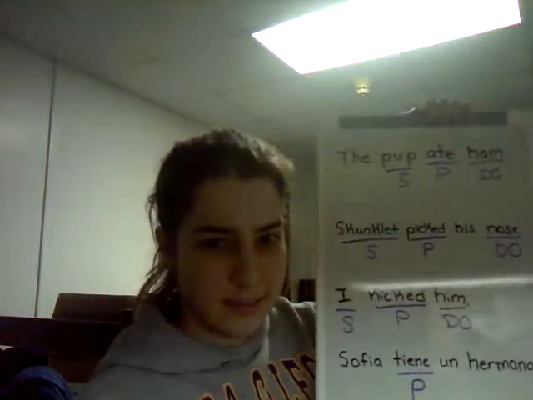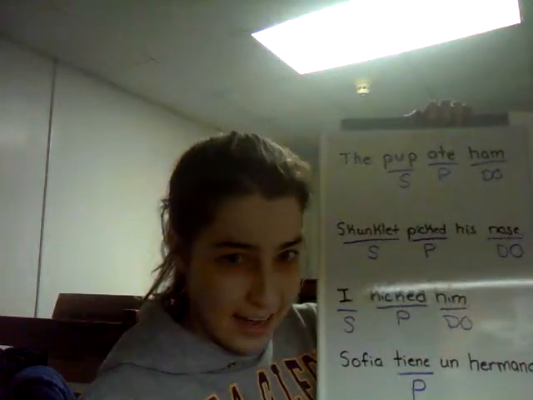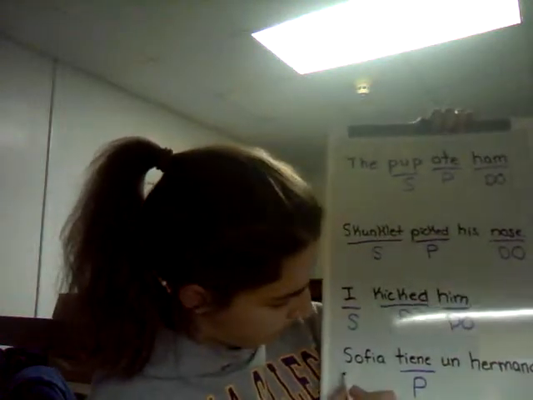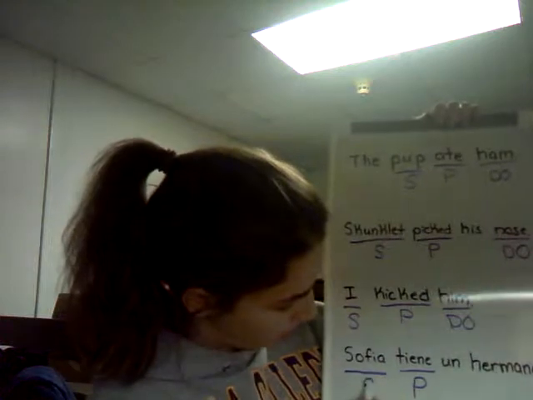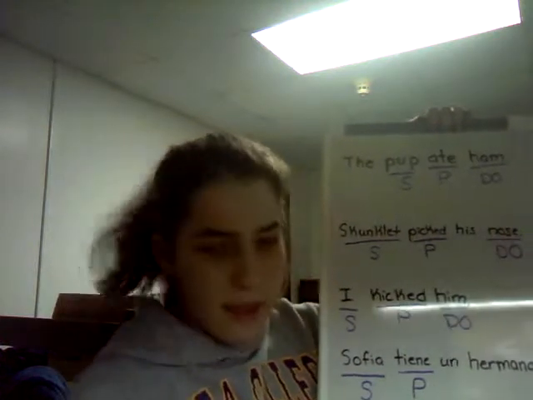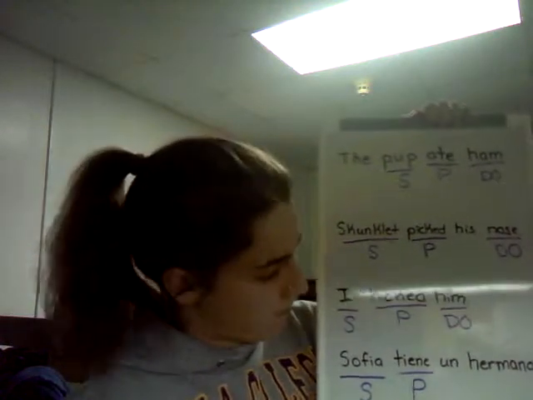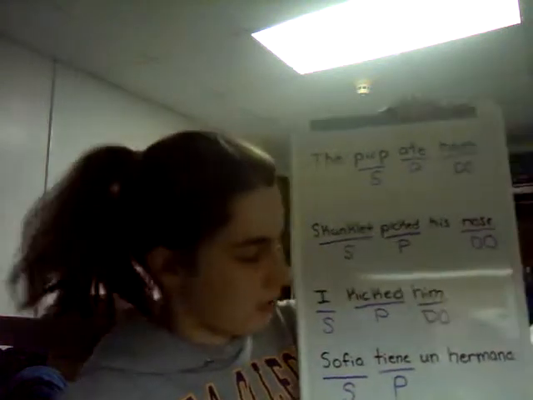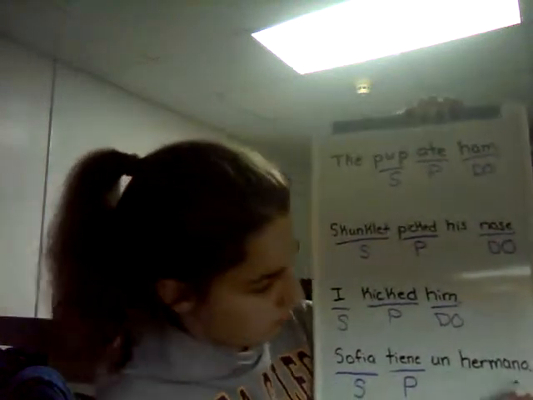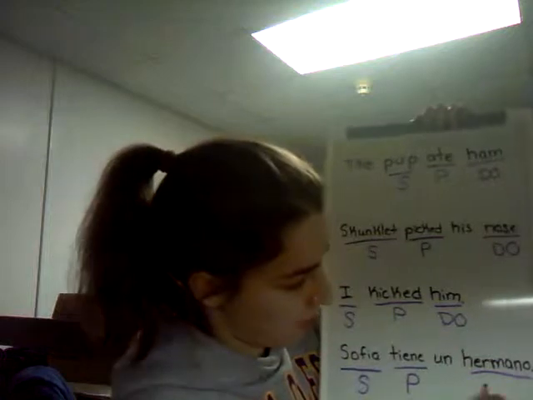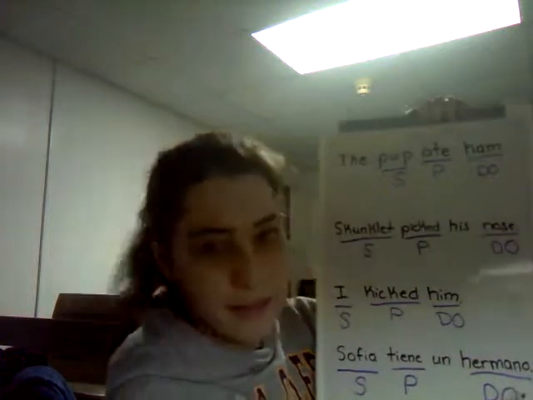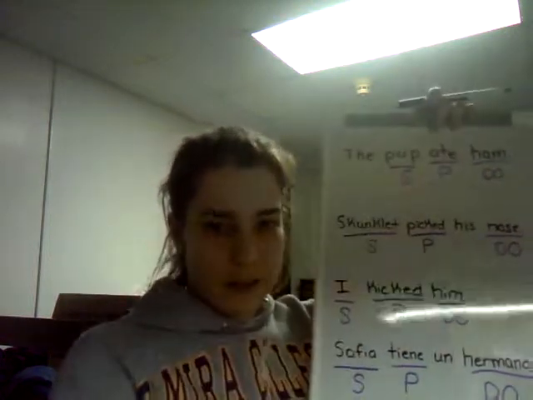Who has in this sentence? Quién tiene. That's going to be Sophia. She's the one who has. So Sophia tiene. And then what does she tiene? What does she have? What's being had in this sentence? And the answer is brother. So brother is going to be your direct object, because that's what's being had. And that's how you find direct objects.